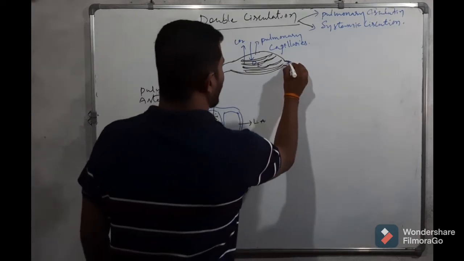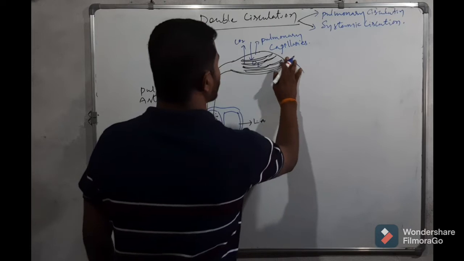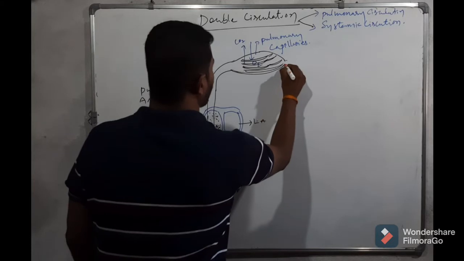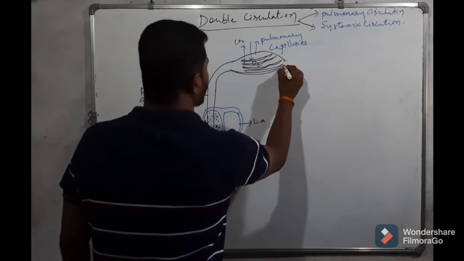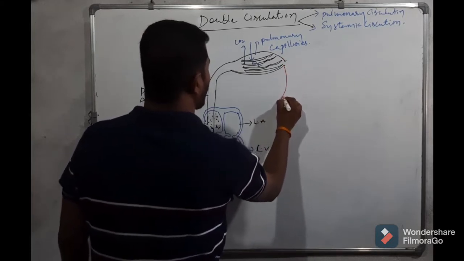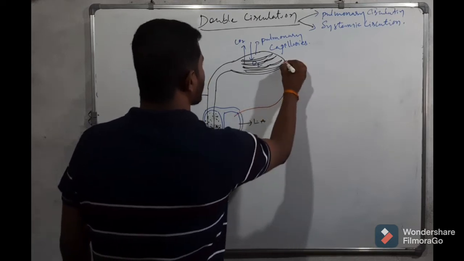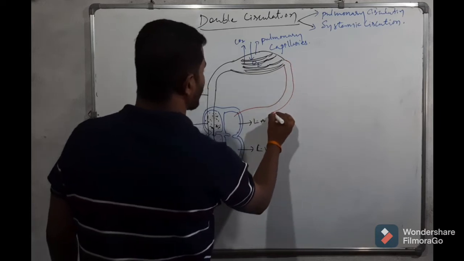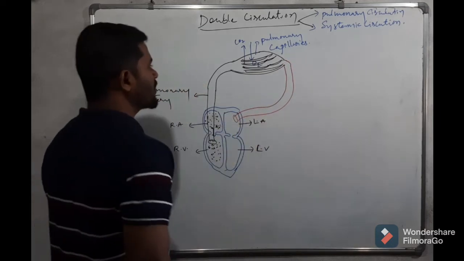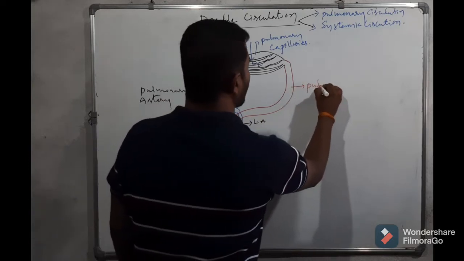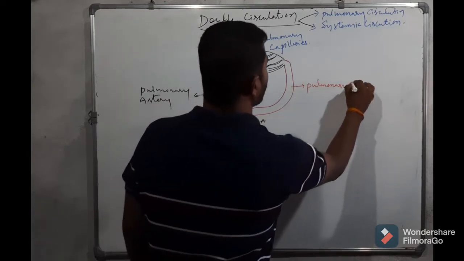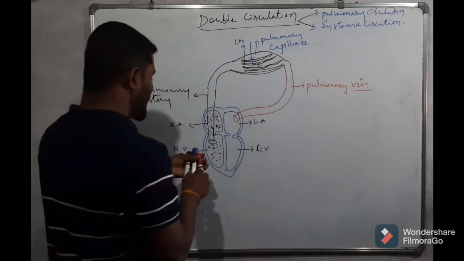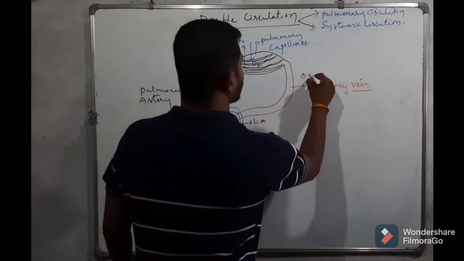So the oxygenated blood from the lungs is received by the pulmonary veins. This blood vessel is called the pulmonary vein, and it receives oxygenated blood.